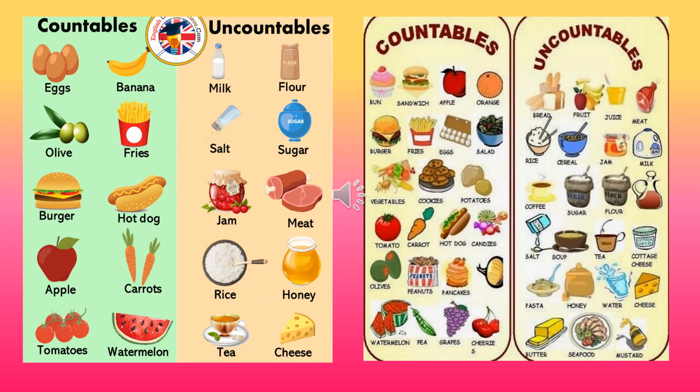So here I have given 2 pictures which have some countable nouns and some uncountable nouns. So you can get to know what are the things which we can count and what are the things which we cannot count. For example, if I say tea, you cannot count. But if I say how many cups of tea, that you can count. That you will be counting in terms of cups. 1 cup, 2 cup, 3 cup. And inside that you have tea, that tea you cannot count.